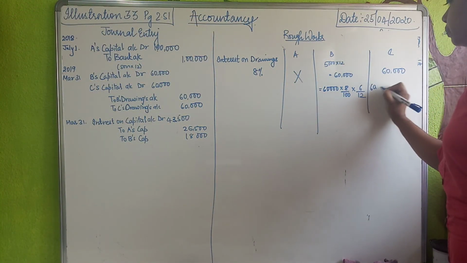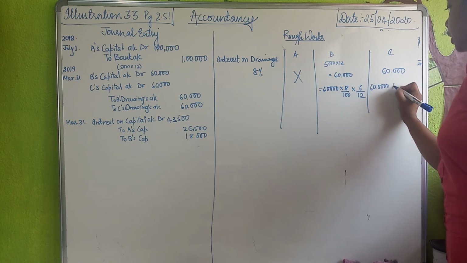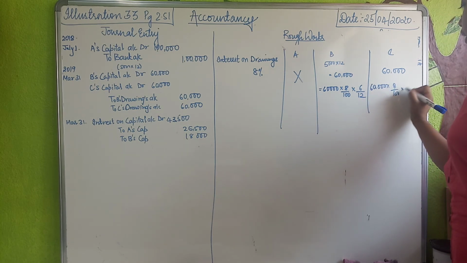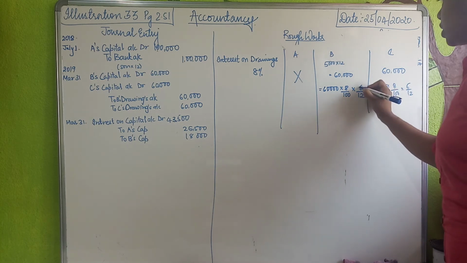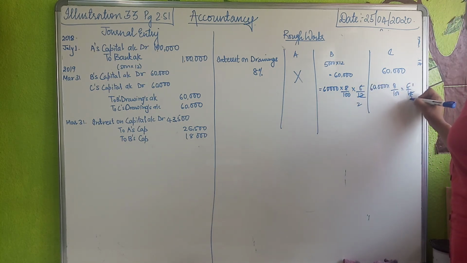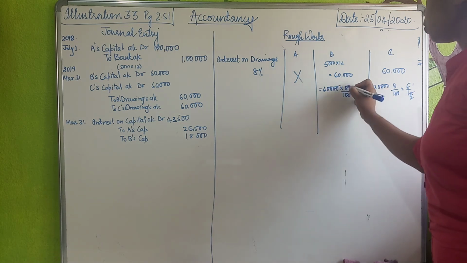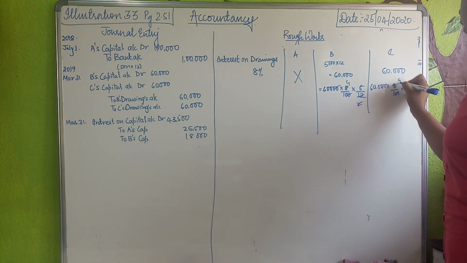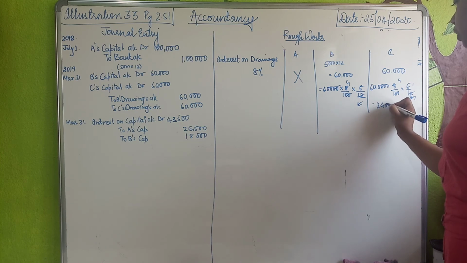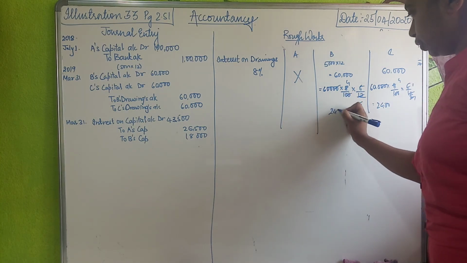Same way over here. 60,000 into 8 upon 100 into 6 upon 12. 6 on the 6, 6 to the 12, 0, 0 gets cancelled. Here also 0, 0 gets cancelled. 2 on the 2, 2 4s are 8. 4 6 are 24. 2,400.